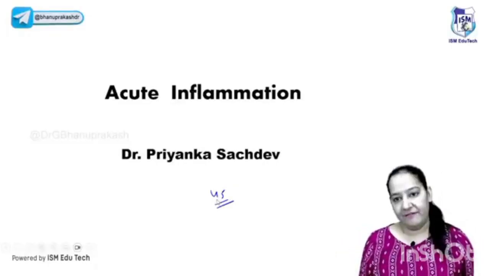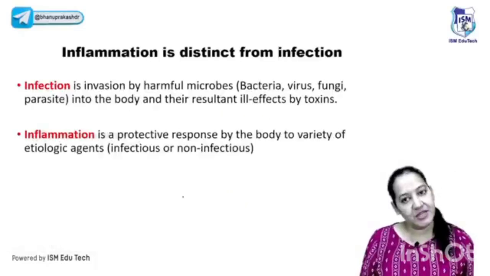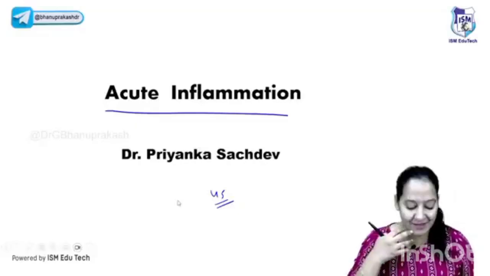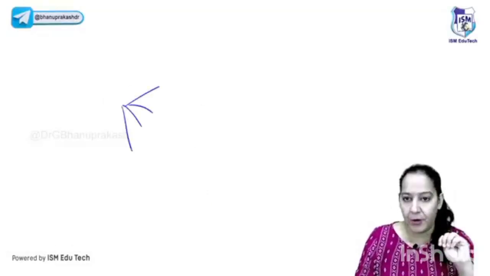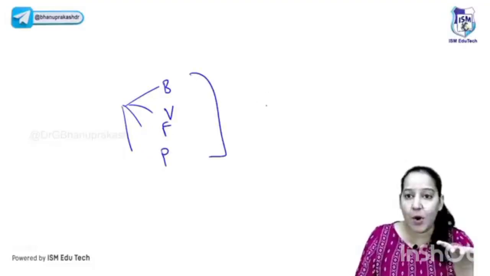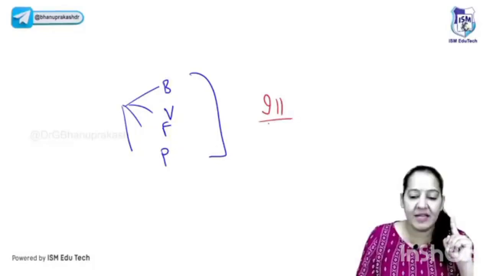The inflammation. First let me start with acute inflammation, then I will come to chronic inflammation. Before starting, you should understand what inflammation is. You know there are 4 types of microbes that can enter the human body: bacteria, virus, fungus, and parasite. After entering the human body, what do they cause? They cause ill effects. They cause disease.